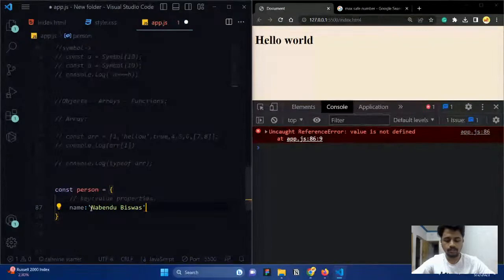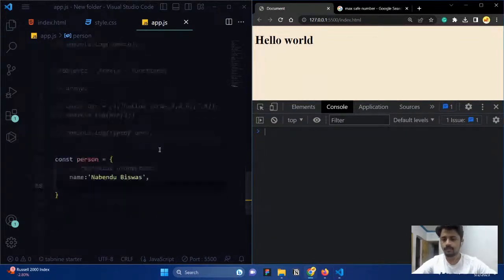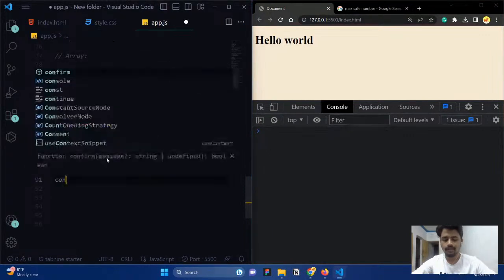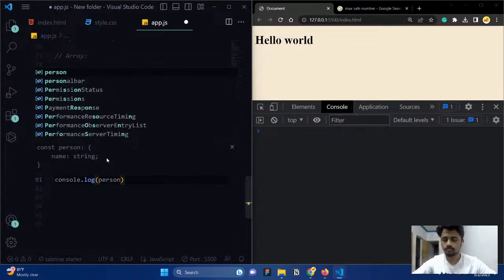Okay, so that's what it is. And like this, you need to create, and you need to separate each and every property by using a comma. Okay, so now we are getting a reference value. Now let us go here and ask in the console.log, and we are asking for person.